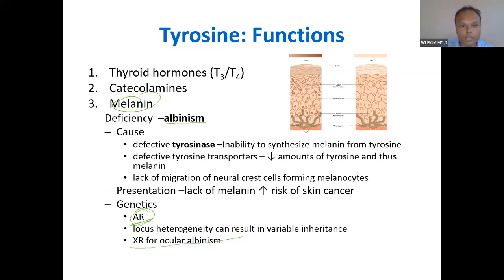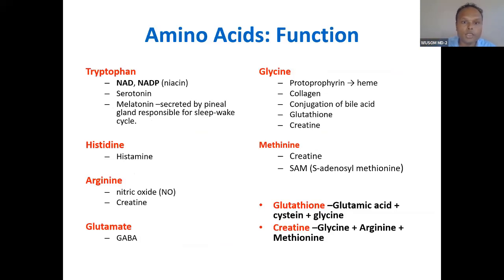So go and read it yourself. Tyrosinase enzyme deficiency will cause this. Catecholamine synthesis we have done. So amino acid functions, tryptophan function we have done. Melatonin is secreted by the pineal gland, you can see. Glycine we have done. And add one more thing: inhibitory neurotransmitter, okay? In the spinal cord. So these are the functions we have done.